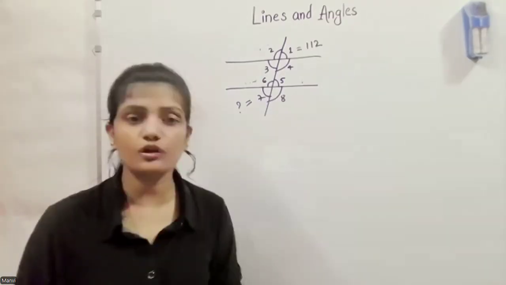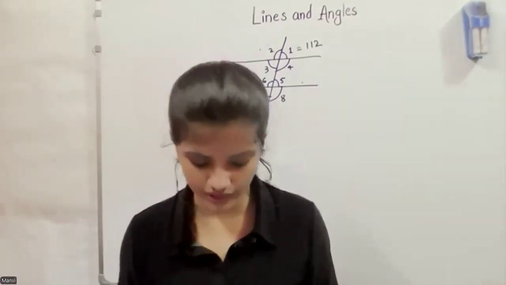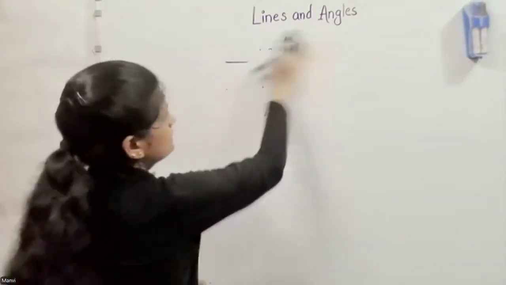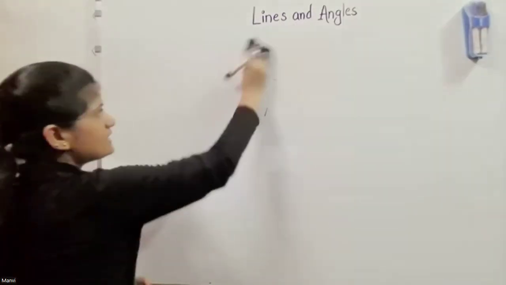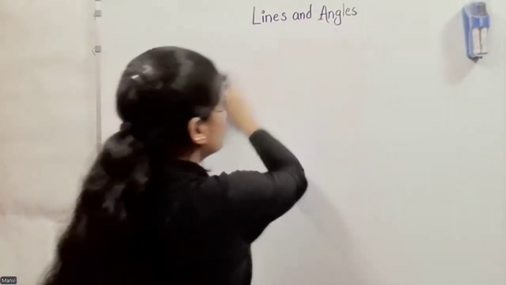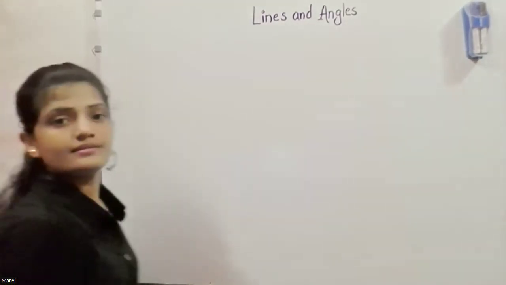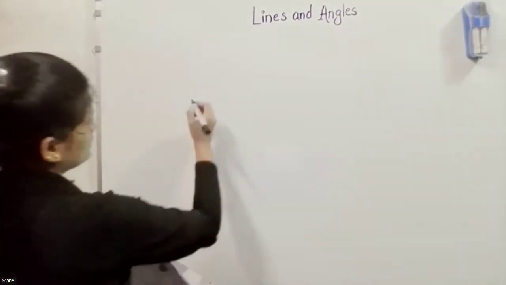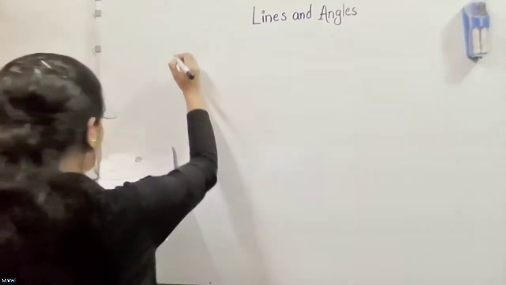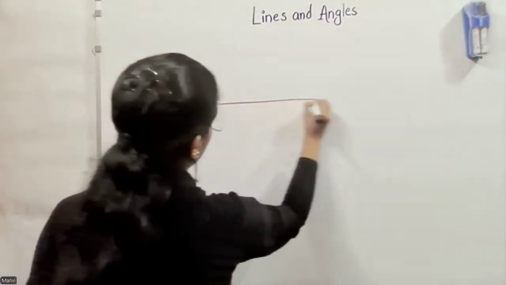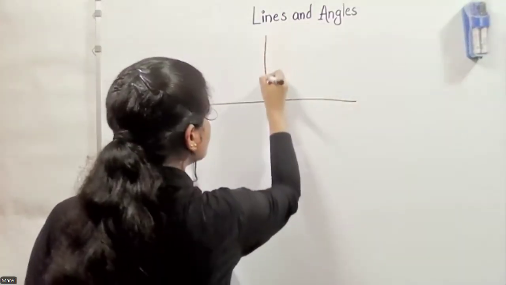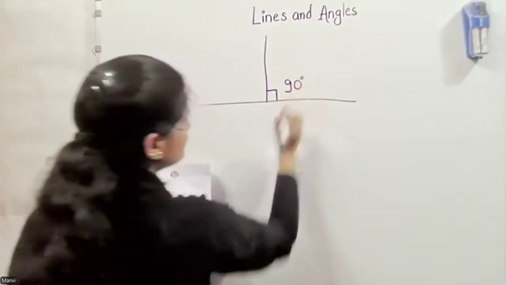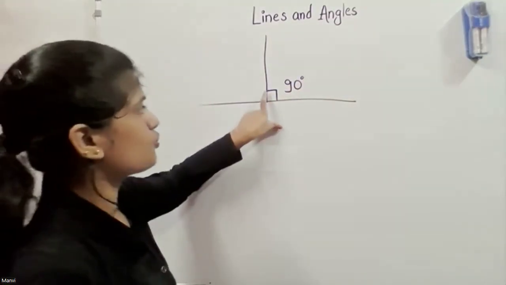Okay, so we move towards perpendicular lines. What are they? If we have one horizontal line and one vertical line, these perpendicular lines meet exactly at 90 degrees, and we always denote it with a square box.